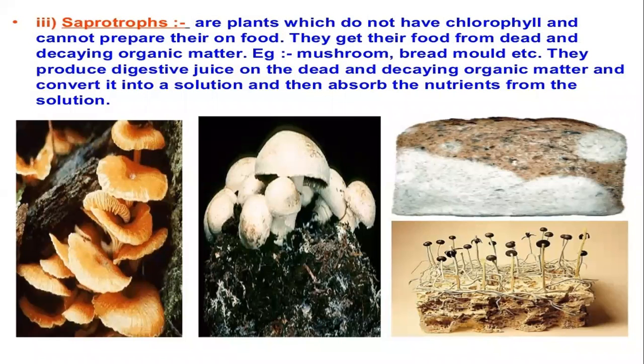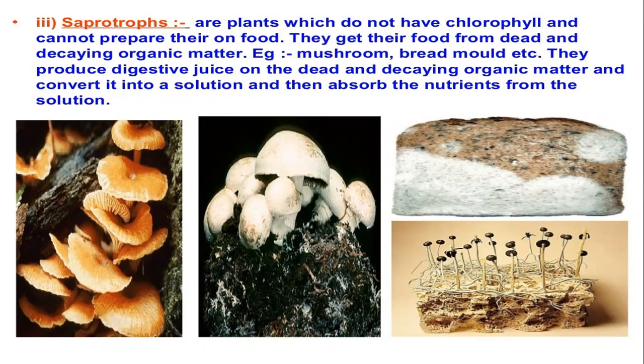Next is saprotroph. These are the plants which don't have chlorophyll and can't prepare their own food. But then how do they get their food? They depend on dead and decaying organisms for their food.